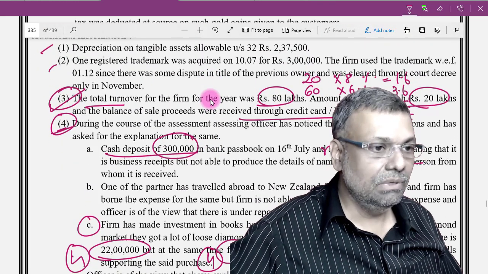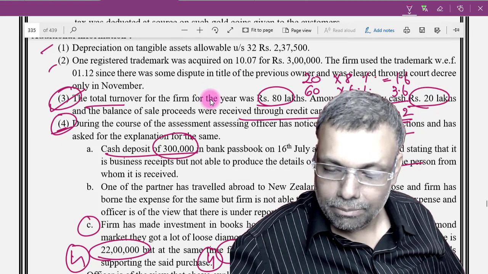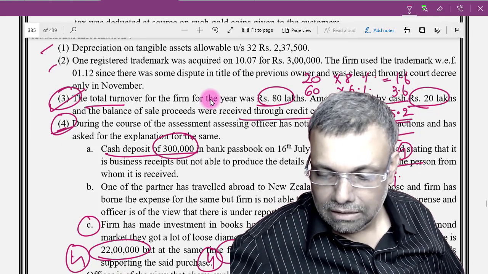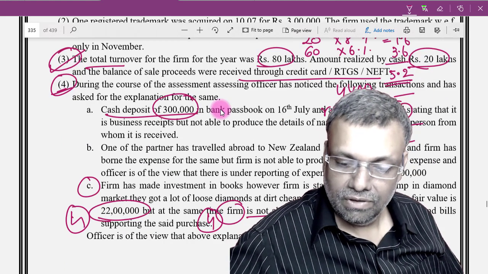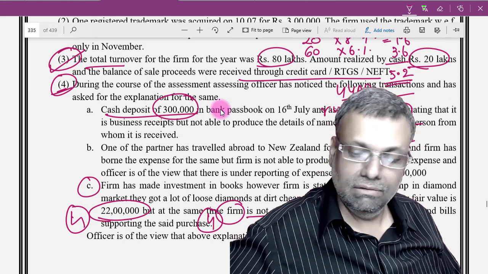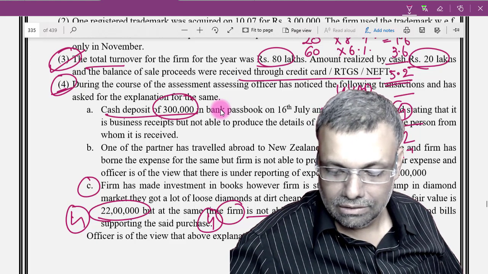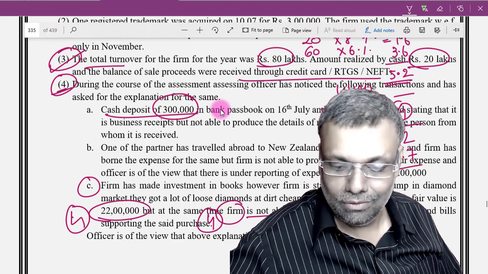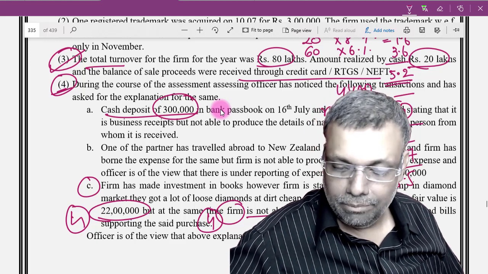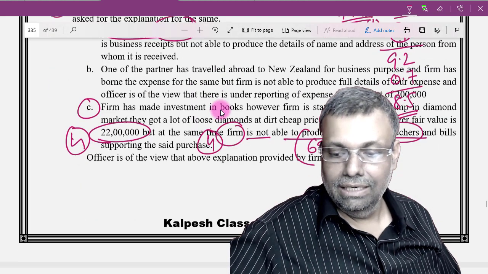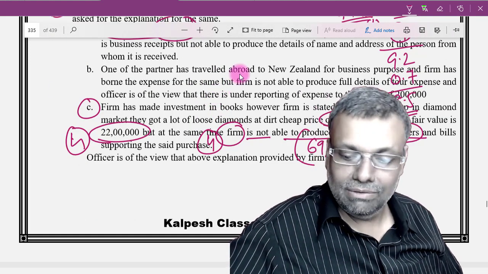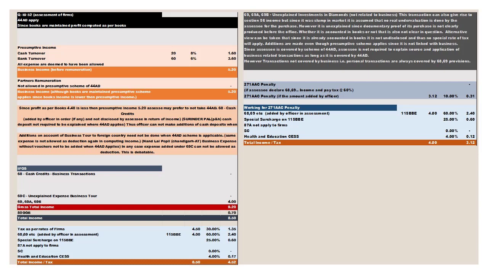So in the presumptive taxation, 5.2 plus 4 lakhs, that means 9.2. And from that I will give 80GGA, GGB, that is donation to political parties and all that. So that was 70,000. Cash is not allowed. And the difference, 8.5 lakhs, is your income as per presumptive taxation. Okay, so that presumptive taxation is completed.